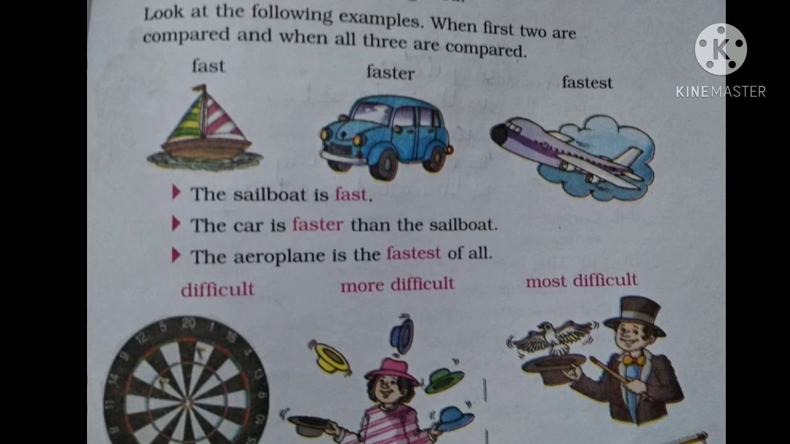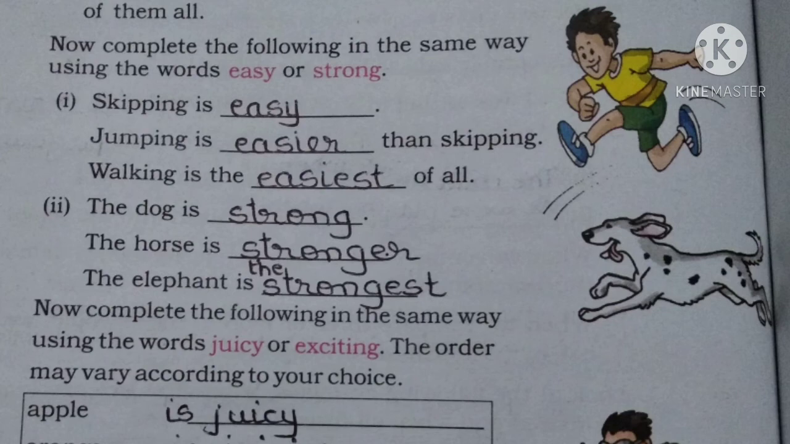playing that game of dart. So it is difficult. More difficult is to juggle so many caps together, and the most difficult is the magician removing a pigeon from the hat. So all that is not easy for everyone. So we are comparing each adjective with different actions. Now we need to complete the following sentences in the same way using the word easy or strong. So we have to write all the three degrees of comparison over here.